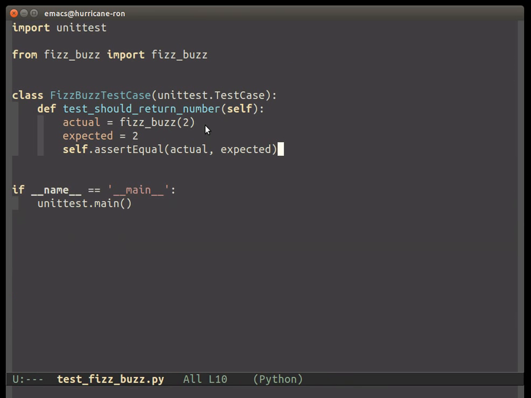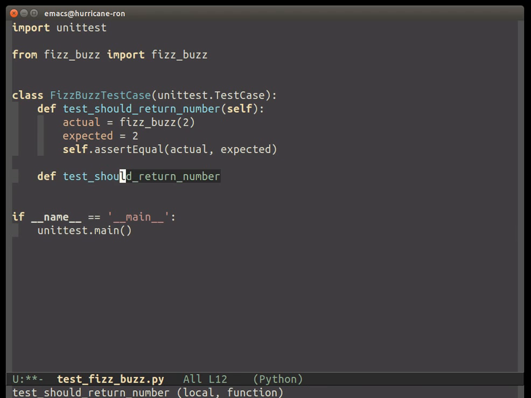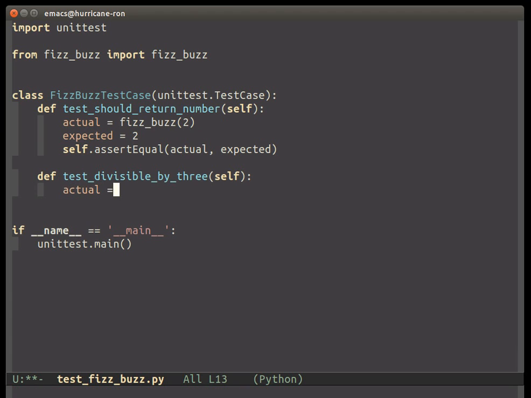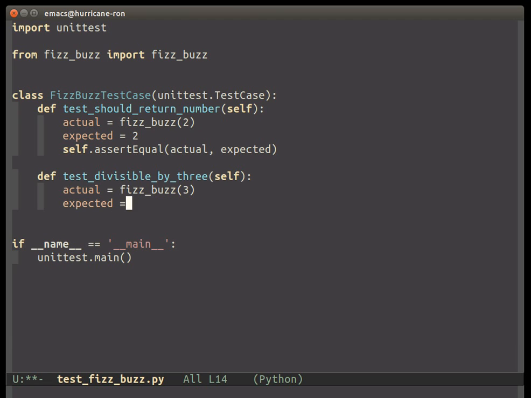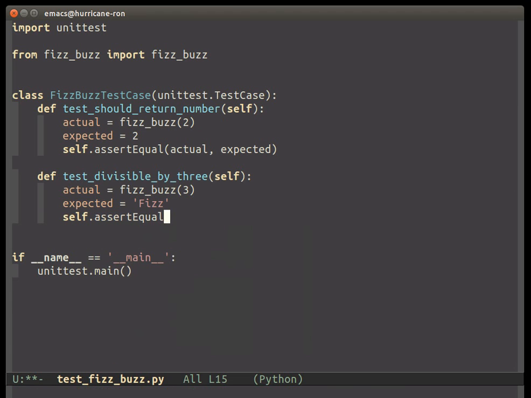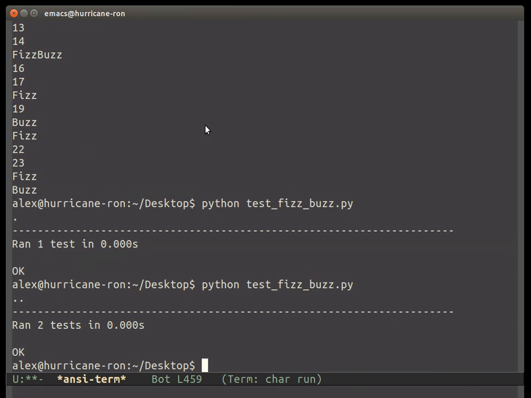Ran one test. Okay, so now let's try the condition where you pass in a number divisible by just 3. So I'm going to do test, how about test divisible by 3. Okay, and then my actual value, if I pass in 3, will get called there. And we expect it to be Fizz, right? And then as part of the test, we can do actual, expected. We run that, golden, 2 tests.